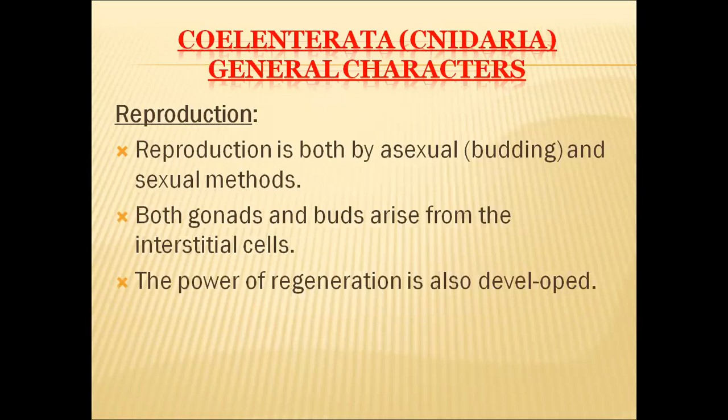And coming to the reproduction, in these organisms, both asexual reproduction and sexual reproduction methods can be seen. Asexual reproduction is done by budding, and in sexual reproduction, gonads are there in the bodies of these organisms, and these gonads are bud-like structures. These gonads or gonad buds will be developed from the interstitial cells. These interstitial cells also form the gametes, and regeneration is also well developed in these organisms.